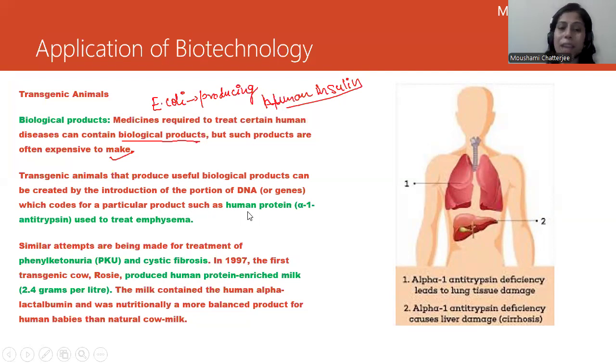For example, we have the human protein alpha-1 antitrypsin, which is used to treat emphysema.